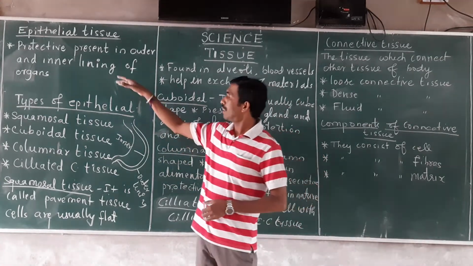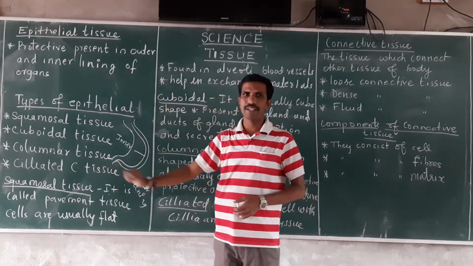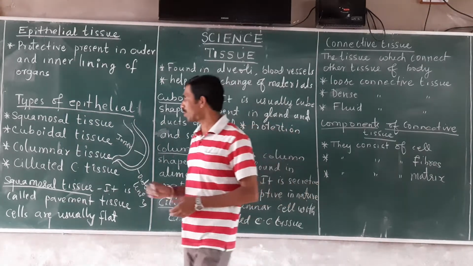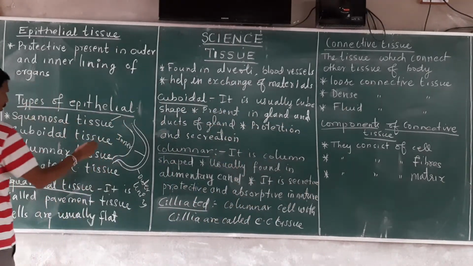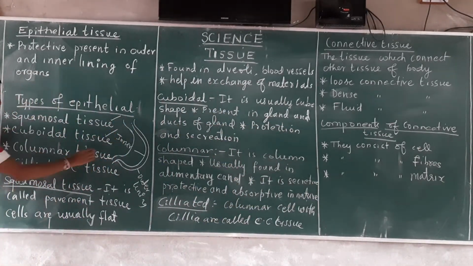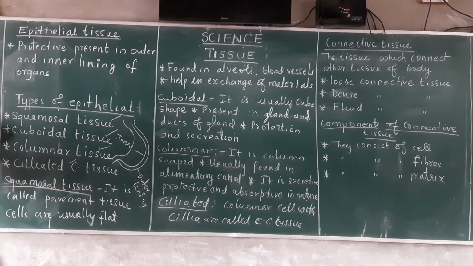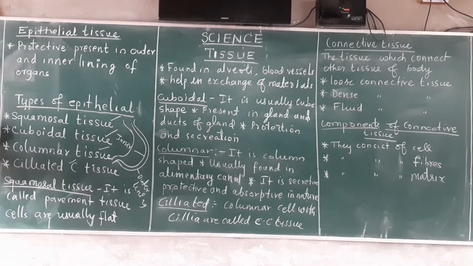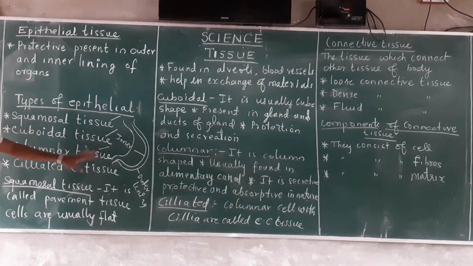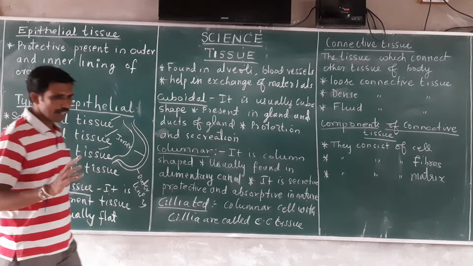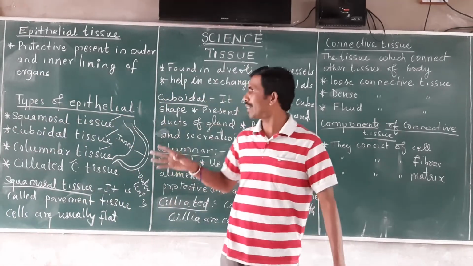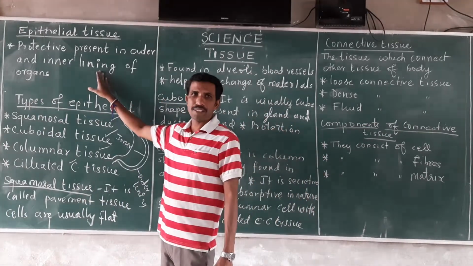This epithelial tissue is divided into squamous epithelial tissue, cuboidal epithelial tissue, columnar epithelial tissue, ciliated epithelial tissue, and glandular epithelial tissue. There are many more, but we'll see these. These are cells which do not contain any intercellular space.